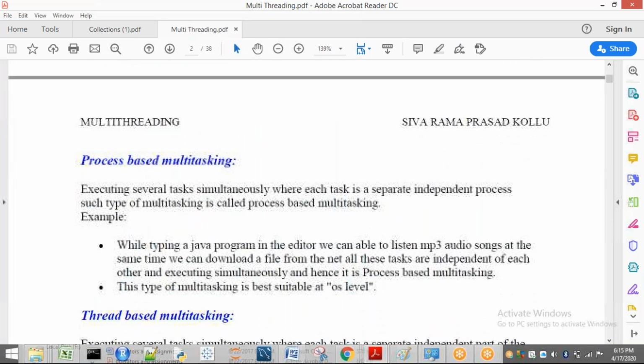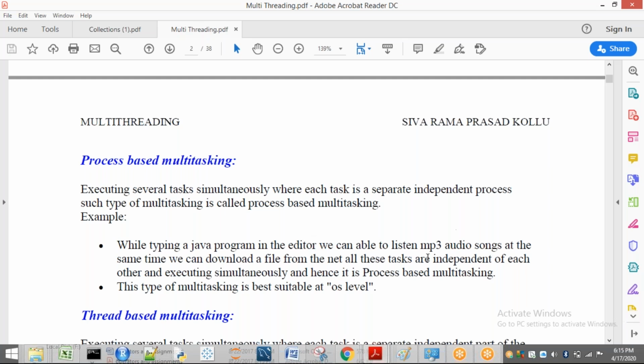If you see this example, who is going to manage these processes? You already have a subject called operating system, where we have process management. Process management is done by the operating system. A small example of process-based multitasking: in your computer, while you are typing in a Java programming editor, that editor is one process.